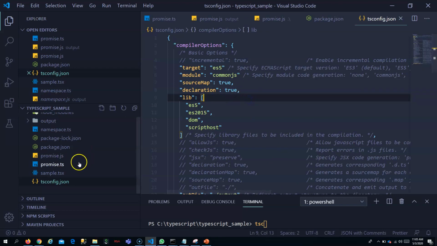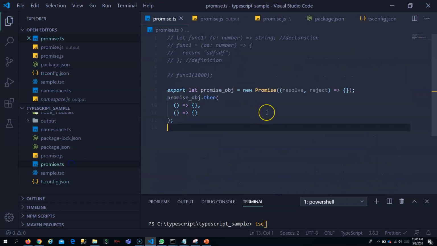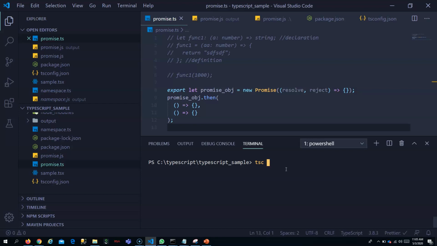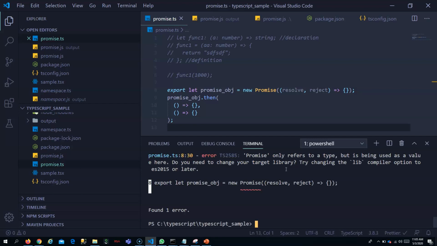But if I am targeting ES5 and I want to use the promise, if I give promise.ts and I'm asking TypeScript to convert to ES5 so that it works even in IE browsers which support only ES5, it is saying that it doesn't have the functionality for promise. Try changing the lib compiler option to ES2015 or later. Try changing the target.